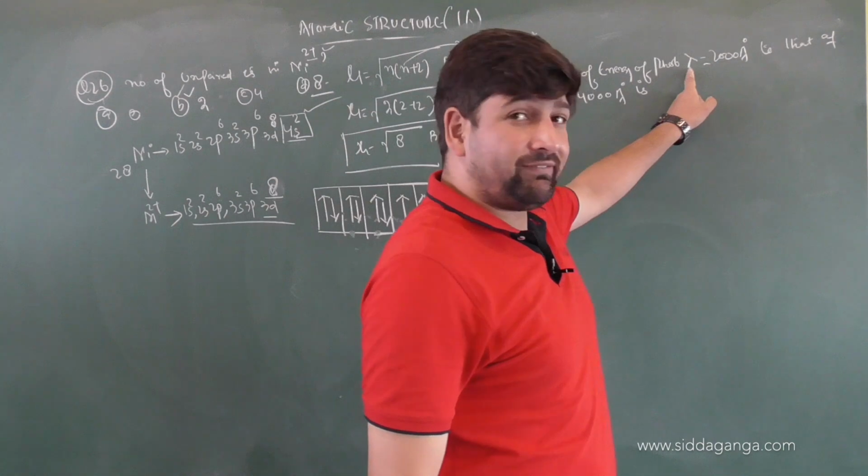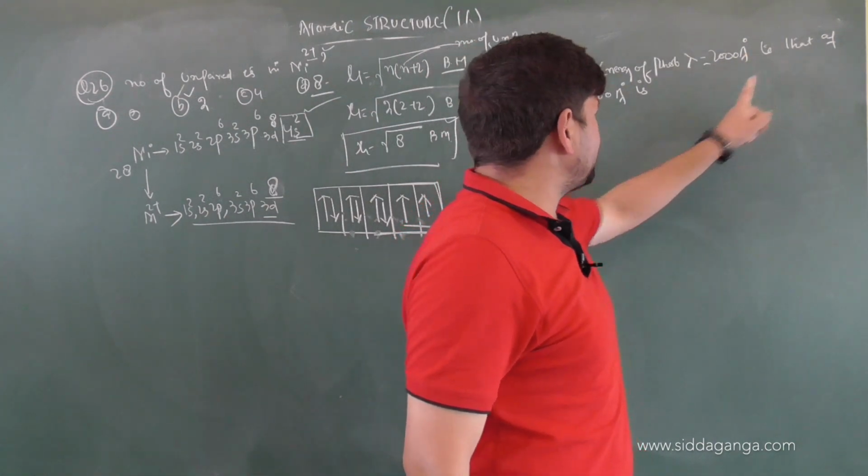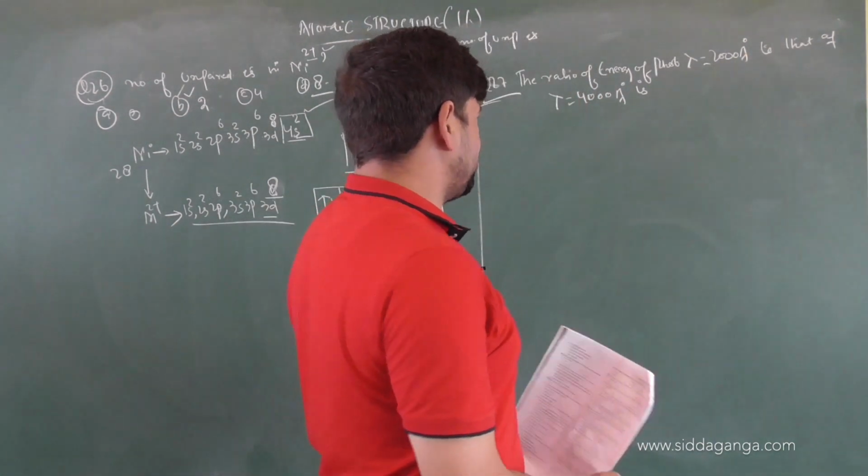One of the photons is having wavelength 2000 angstroms and the other one is having 4000 angstroms.